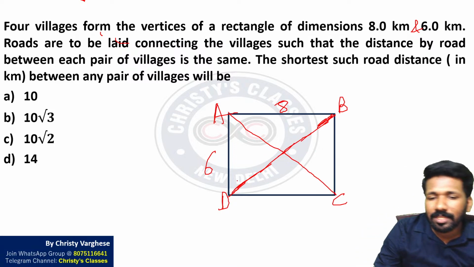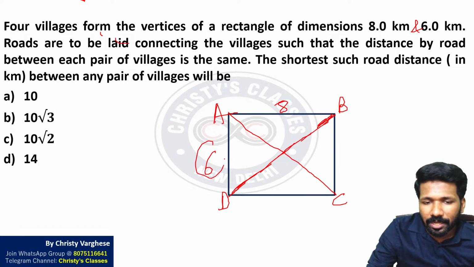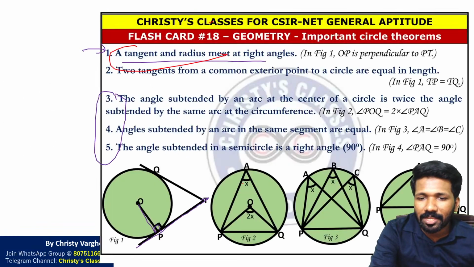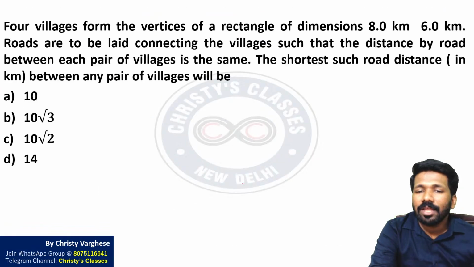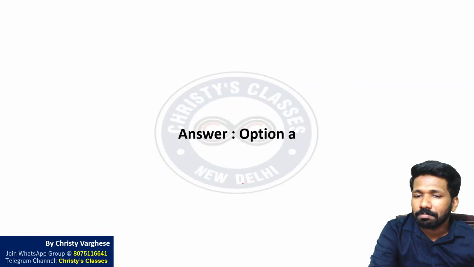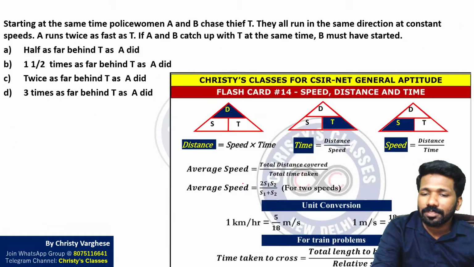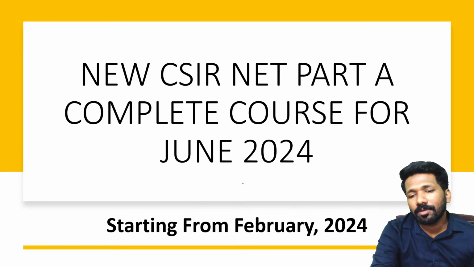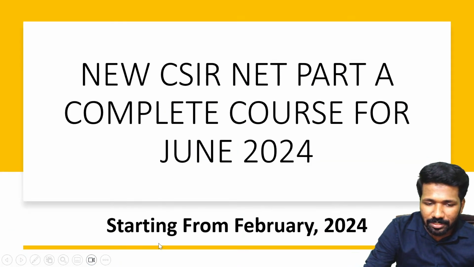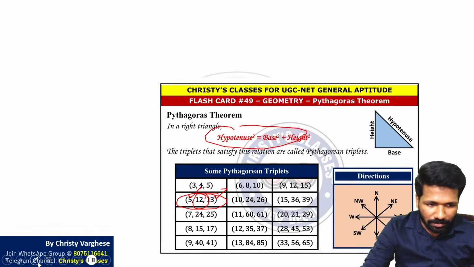DB length and AC length are the hypotenuse of this triangle with 6 and 8 as two sides, and the third side is the hypotenuse. Previous question what I explained about Pythagorean triplet, that is applicable here also. 6, 8, 10 is a Pythagorean triplet. If you know 6, 8, 10 is a Pythagorean triplet, directly you can say 10 is the third side. This Pythagorean triplet we are applying.